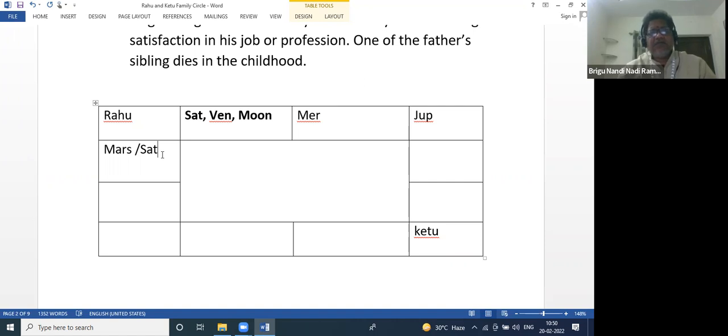And suppose Saturn is inside. For example, again here you see, for example, Saturn is here. Sorry.